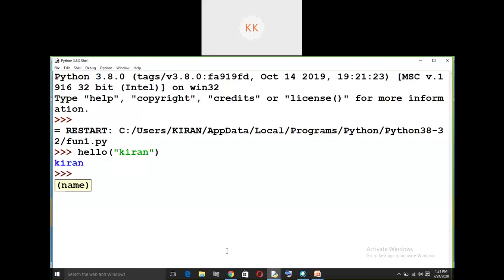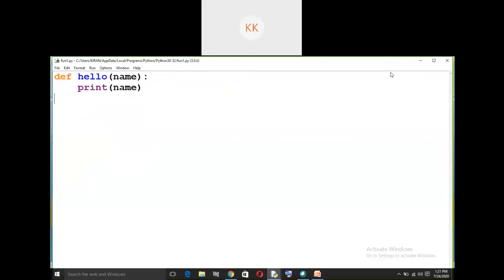So what is this doing? I have passed this parameter called Kiran to this function. Where is the function? Where is the function code? Okay. So function code is this one.